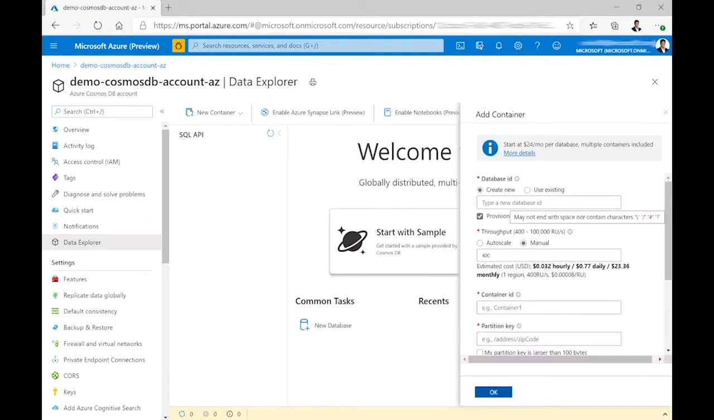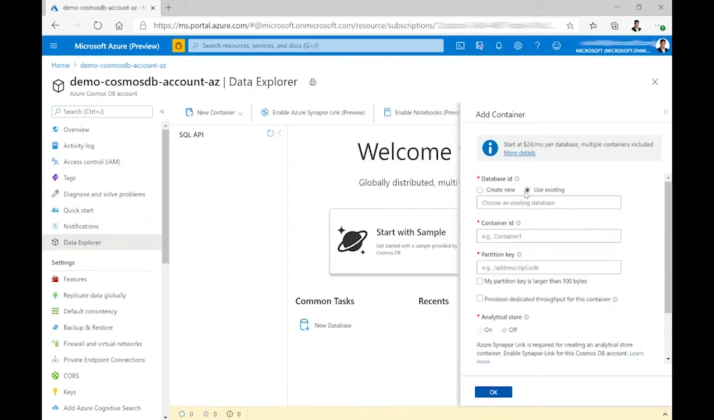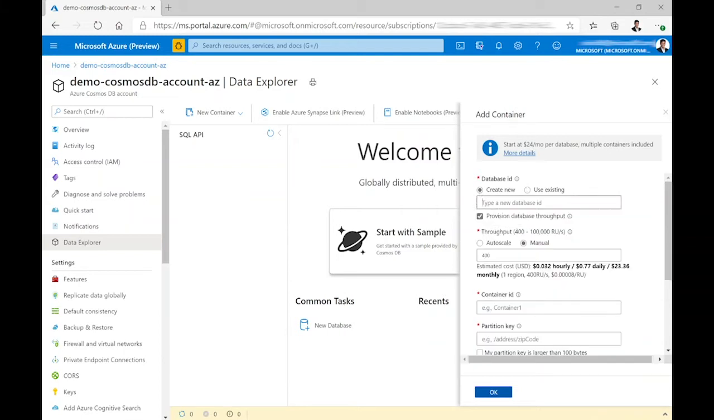So here you can choose any existing database ID, whichever you created earlier, and if not, you can create a new database ID. Since this is a new database account, I'm creating a new database ID. And this is where you can configure your throughput for this particular database, either by manual mode. The minimum requirement of throughput for the database is 400 RUs.